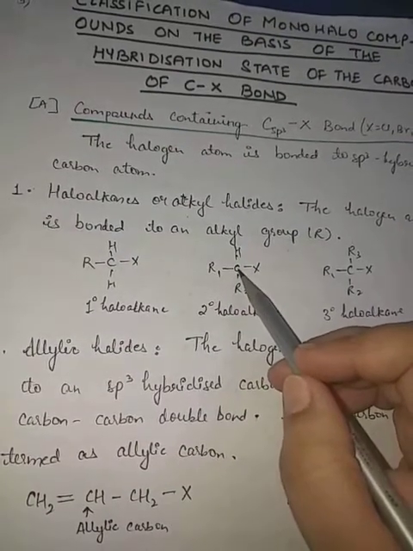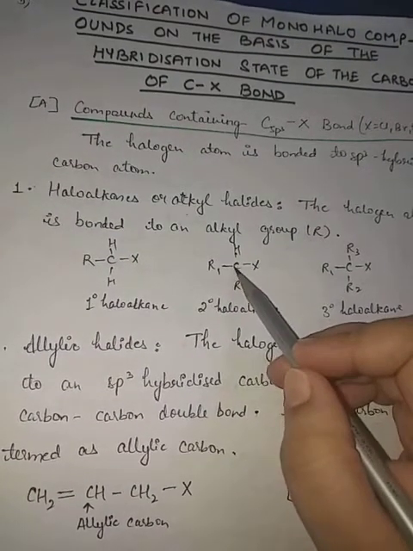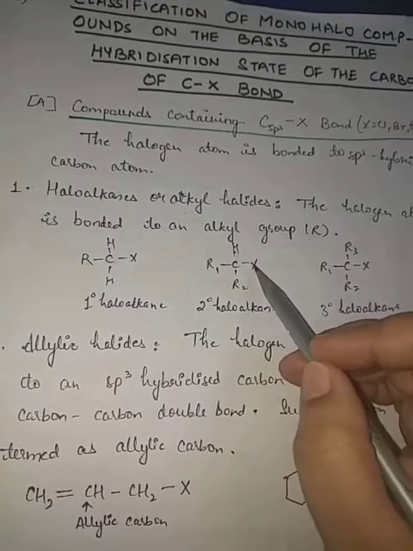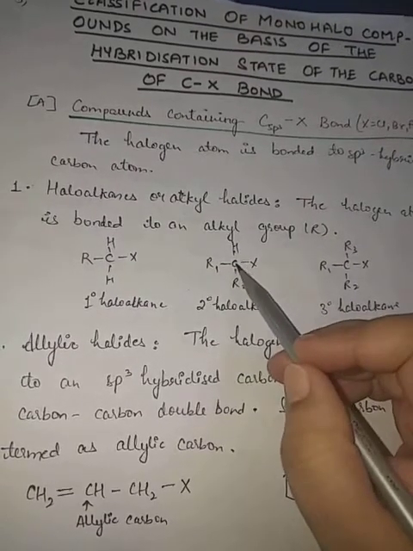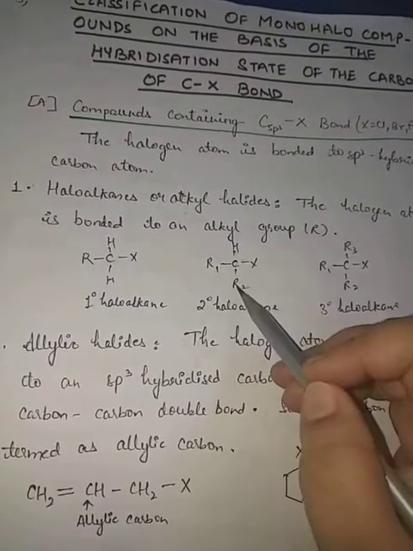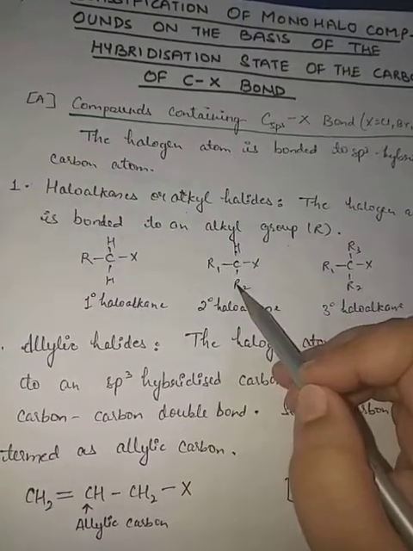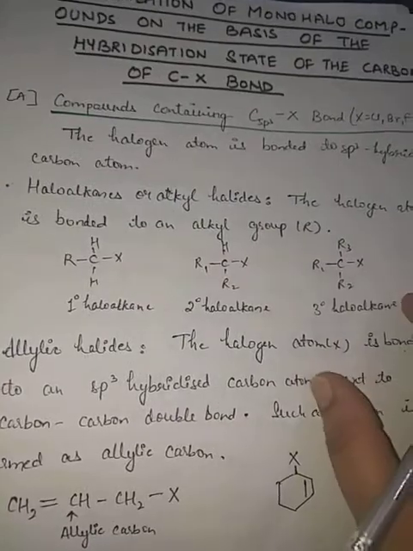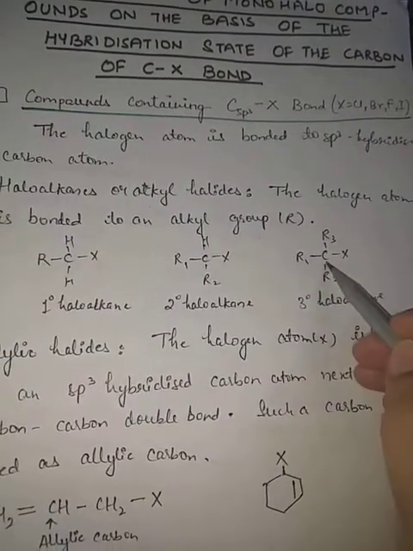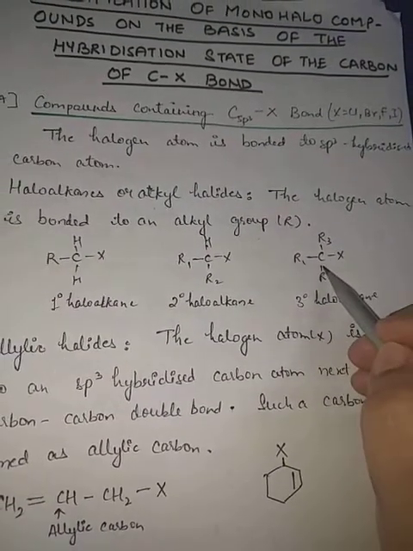These are the secondary haloalkanes. Secondary means the carbon atom to which the halogen is attached is attached to two more carbon atoms. This R is representing an alkyl group, and obviously it has carbon. Now see this one, tertiary haloalkane.